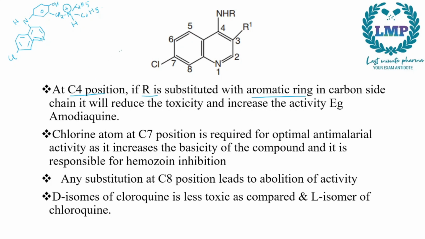So when the C4 position, that is this R group, is substituted with an aromatic ring, it will reduce the toxicity and increase the activity. Example, we have amodiaquine. Next we have the chlorine atom at C7 position is required for the optimal antimalarial activity.